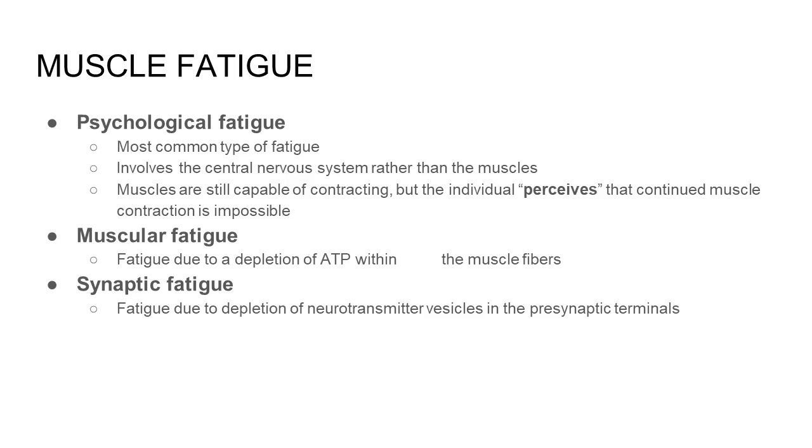Types of fatigue. First, we have psychological fatigue, and this is the most common type of fatigue. It involves the central nervous system rather than the muscles. In this kind of fatigue, muscles are still capable of contracting, but the individual perceives that continued muscle contraction is impossible. Another type of fatigue is muscular fatigue. This is due to a depletion of ATP within the muscle fibers, so there are no more energy sources. That's why the muscle is not able to contract.